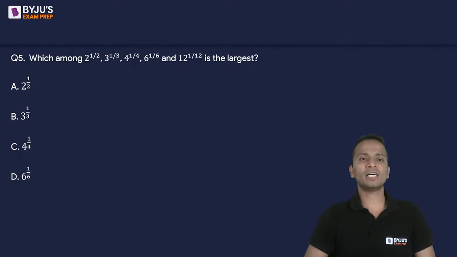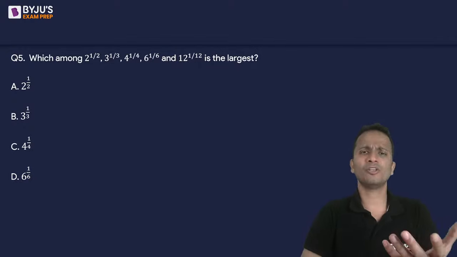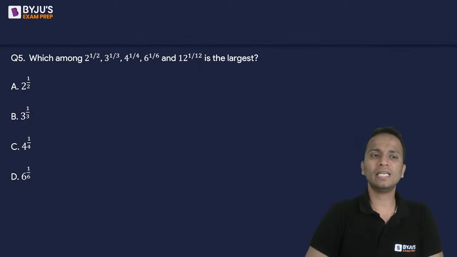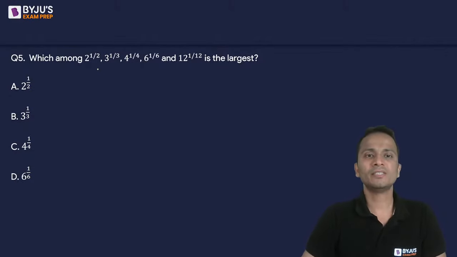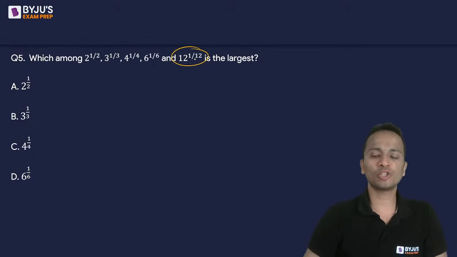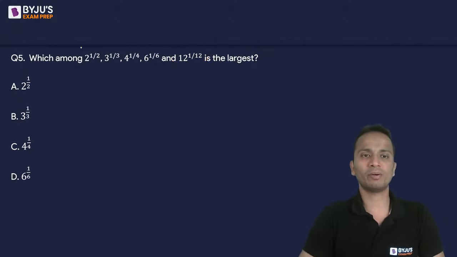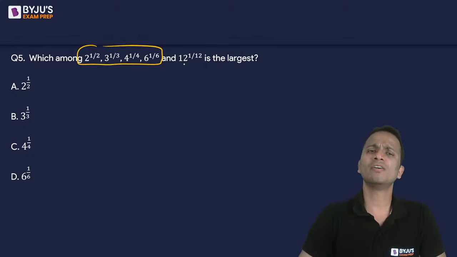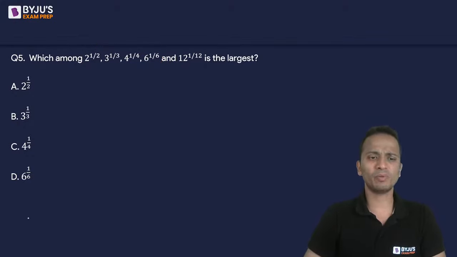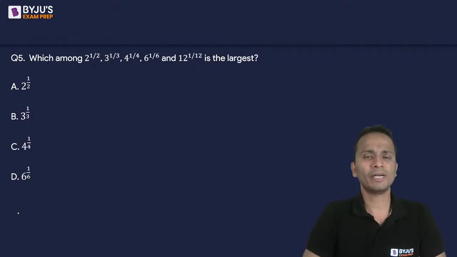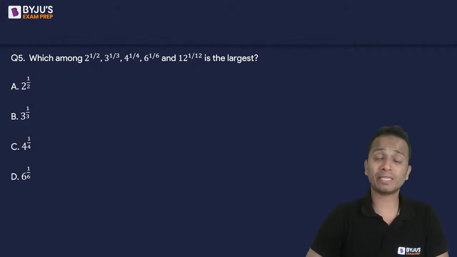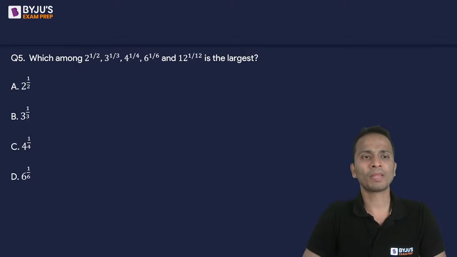Now, question number 5, among the given numbers, among the given surds, which one is the largest? So you are given 4 options A, B, C, D. Okay, so the fifth number, 12 raised to the power 1 upon 12, is not among the options. So you just have to compare the first 4 numbers. Compare the last one also, it will be easy, no problem. Just for your information, for your knowledge, you can keep the last number in your calculations. So among these 5 numbers, find out which one is the largest.